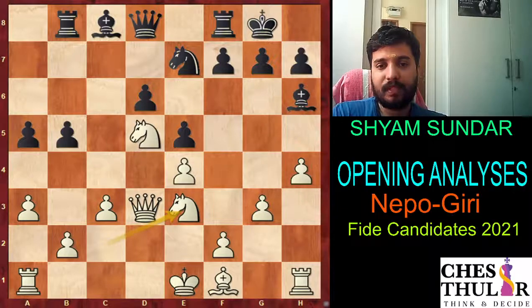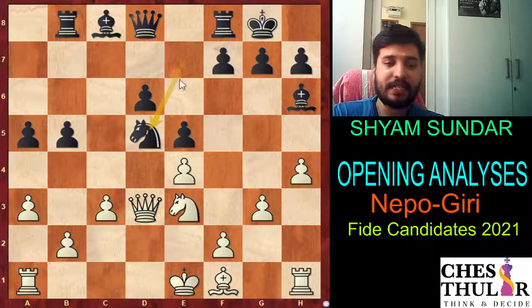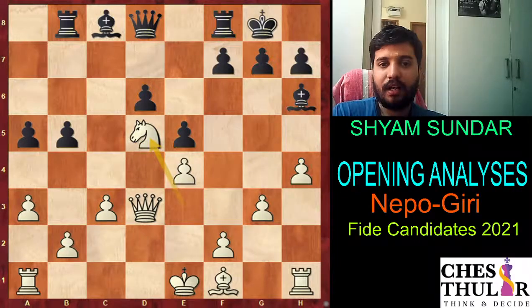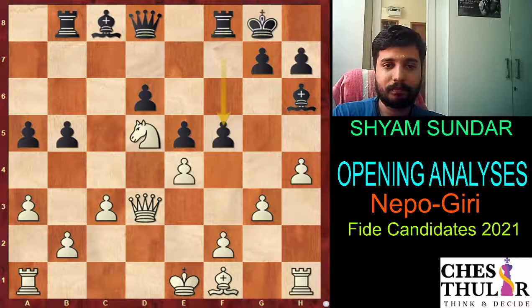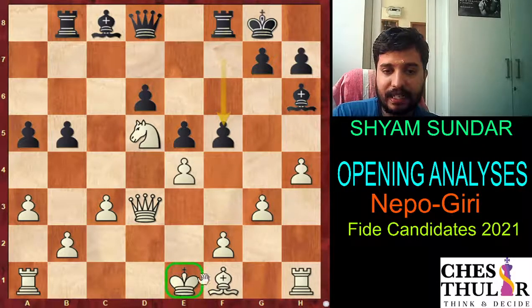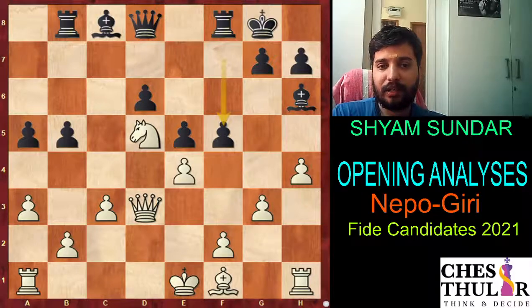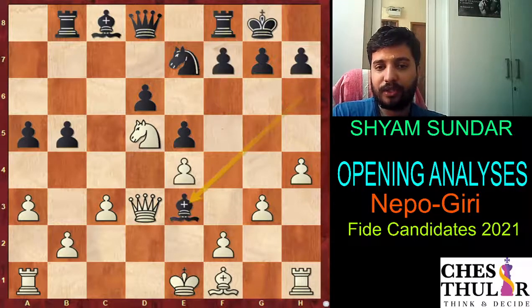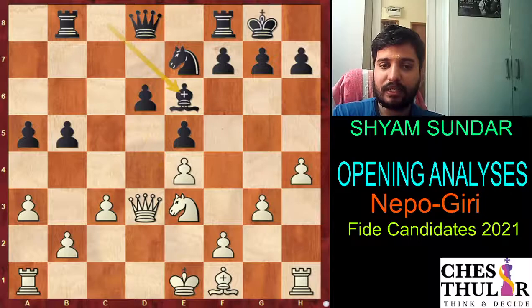However, there is also one interesting way to play this position. Black also could have tried knight takes d5. So white logically has to capture the knight, and then black has f5, trying to take the game into a complicated zone, where white is still uncastled. This would have led to an interesting fight. However, bishop e3 is also fine, and it equalizes the game right away, and in the end the game ended in a draw.